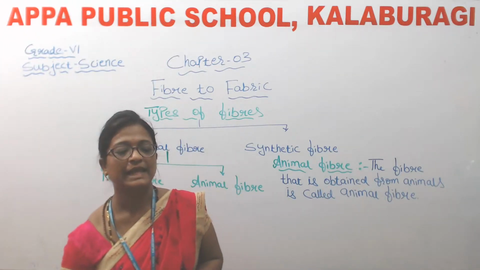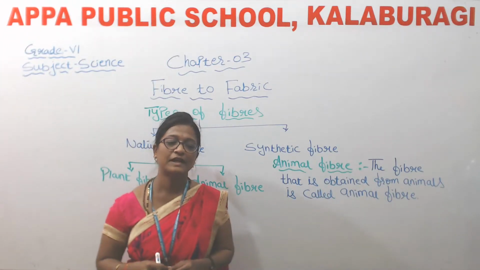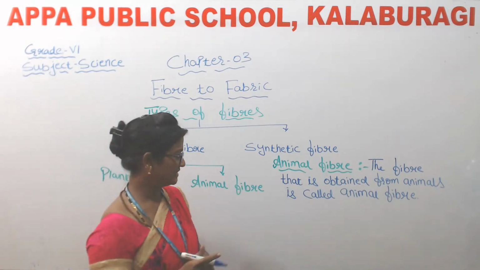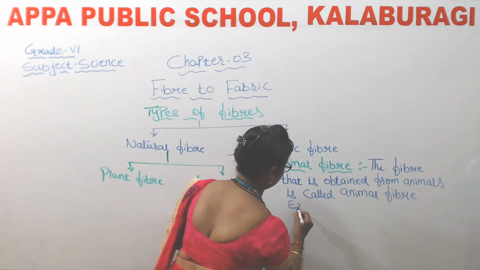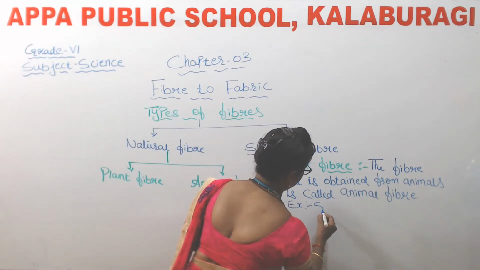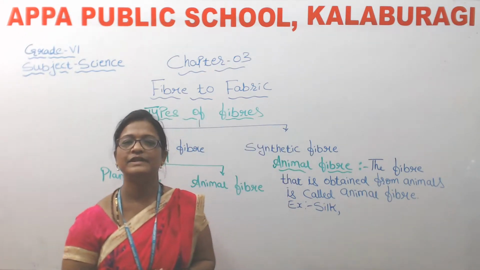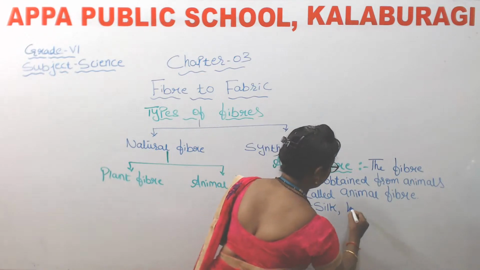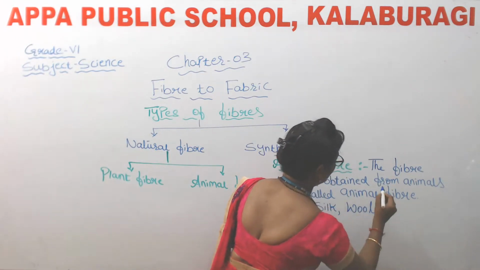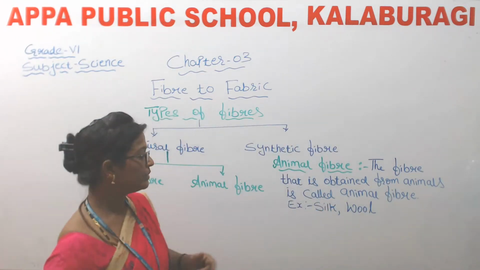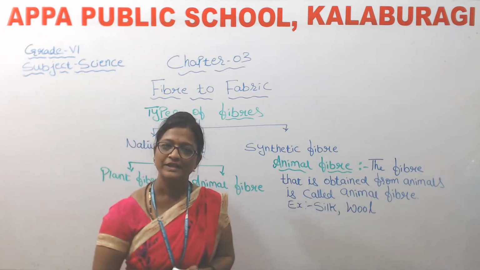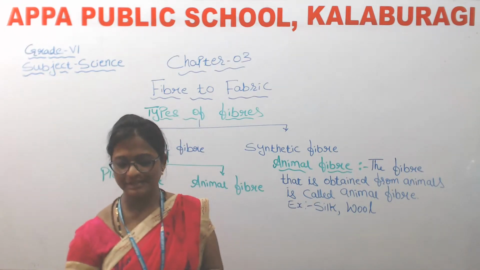So now can you guess the examples of animal fiber? Silk we get from animal. Wool. From where do we get this wool? We get from animal, isn't it?